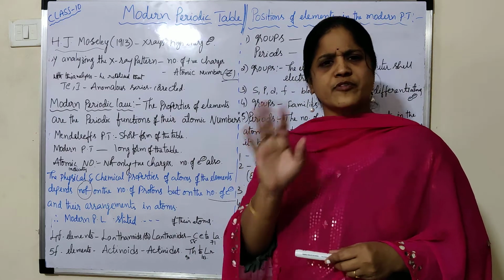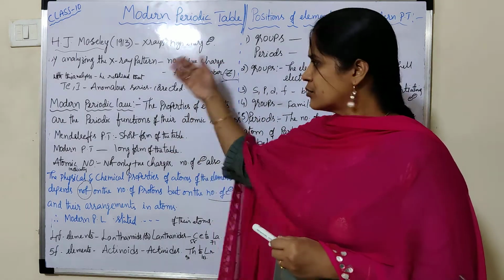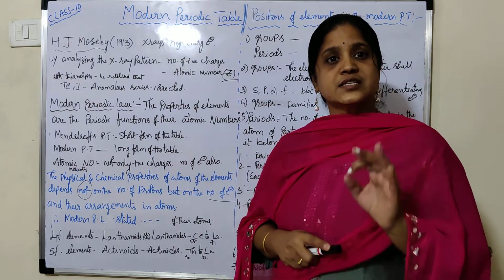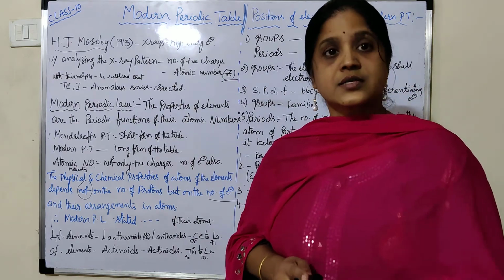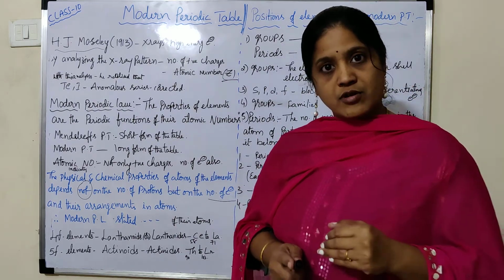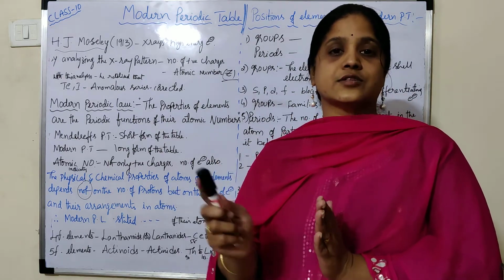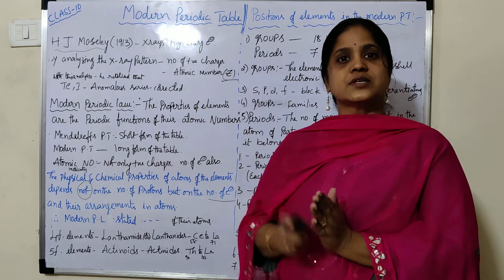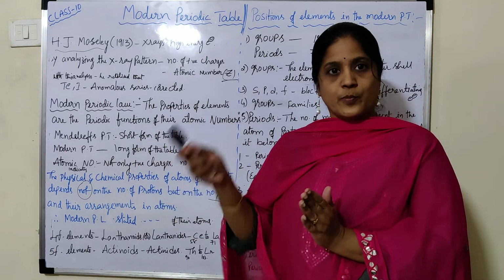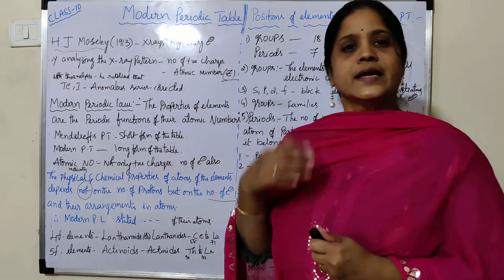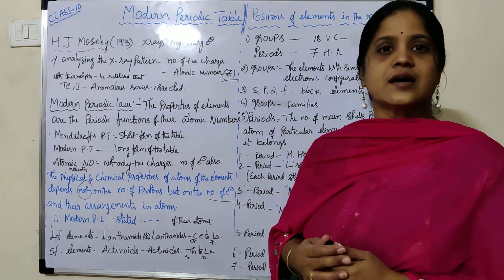Atomic number meant the number of protons earlier. Again, he made this modification. Atomic number is not just the number of protons; it involves the number of electrons also, and how these electrons are arranged in the atom: main shells, subshells, orbitals, like that. So based on that, he again stated the law.